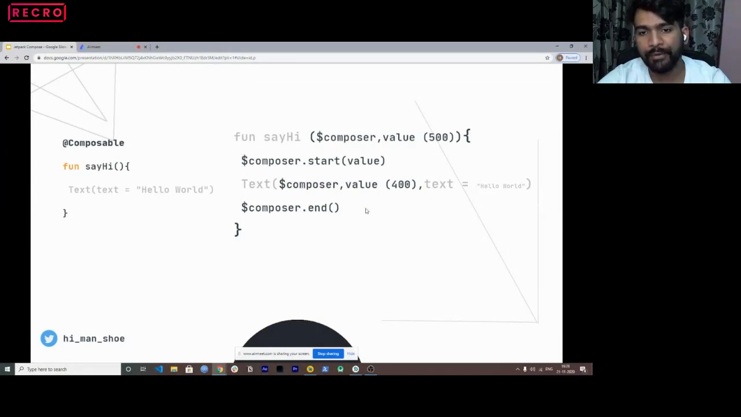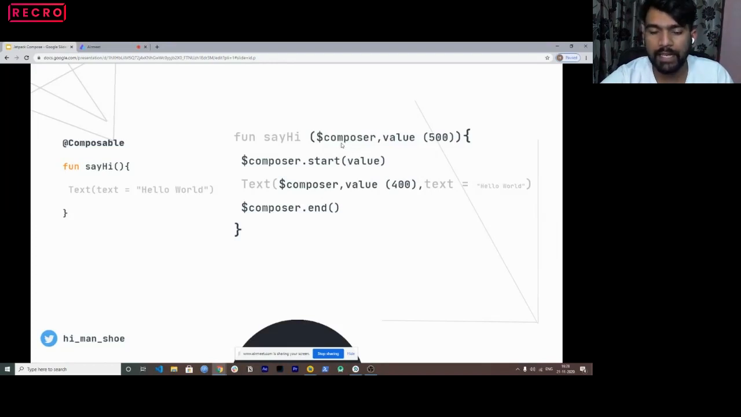It sees if we have any other composable inside that function, which we have, text, right? Then it passes that composer to that as well, and then it ends it. So basically, first it renders say hi. It takes that composer inside that say hi, it starts the function, and it starts designing this value, the composable text. And when it's done doing it, it ends the composer, right? So that's how a composer works.